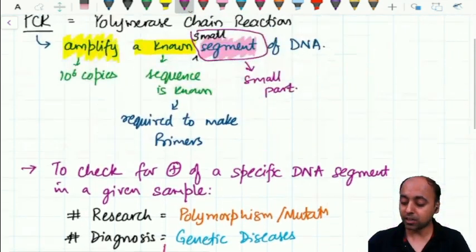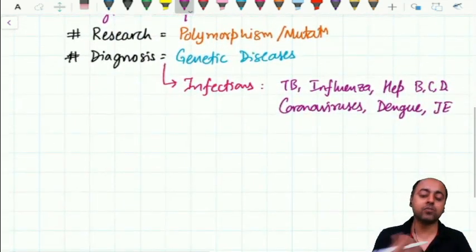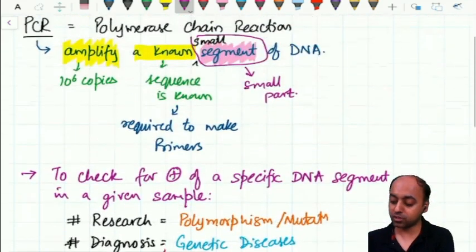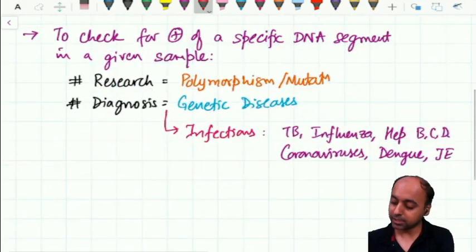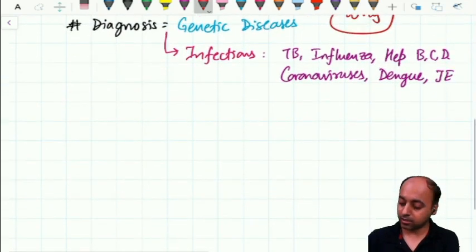Once we know this background, what is happening and why we are using the PCR, next we go to how to perform the PCR. So first question was what is happening. Second question was why we are doing the PCR, and third question is how.